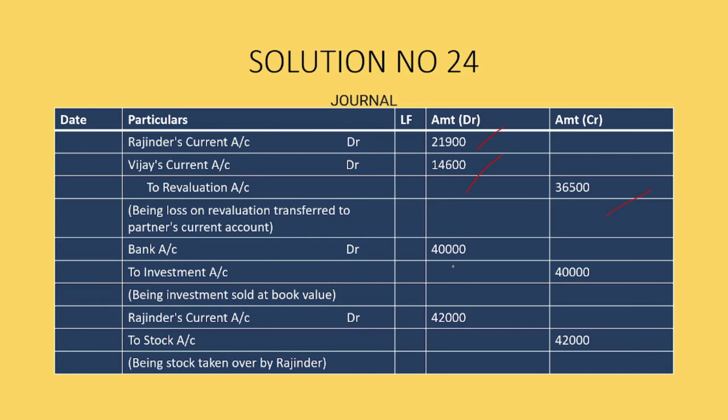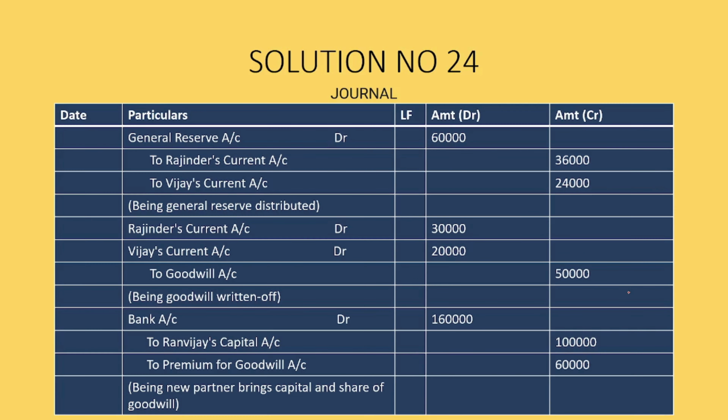Bank account debit 40,000, to investment 40,000, being investment sold at book value. Rajendra's current account debit 42,000, to stock 42,000. General reserve account debit 60,000, to Rajendra's current account 36,000, to Vijay's current account 24,000. Rajendra's current account debit 30,000, Vijay's current account debit 20,000, and to goodwill 50,000.